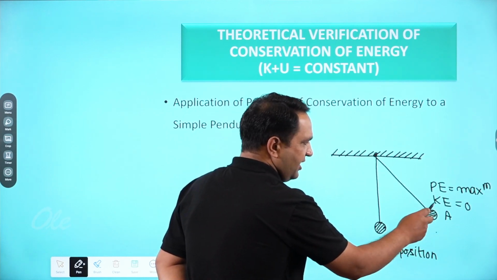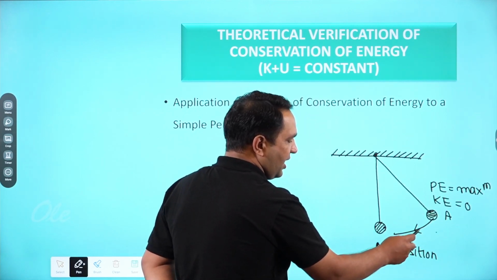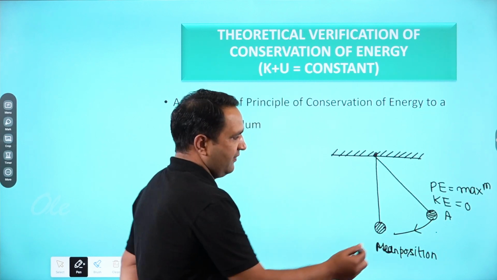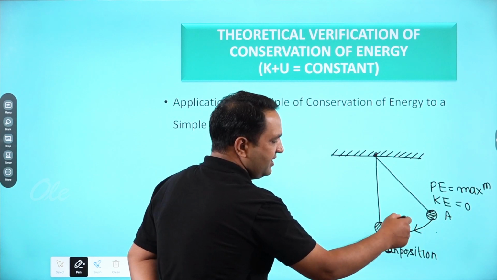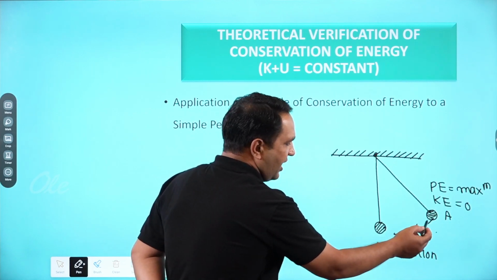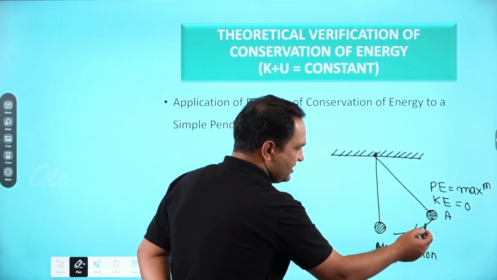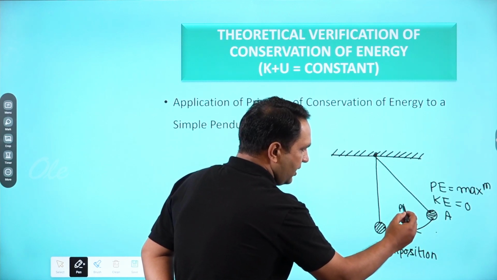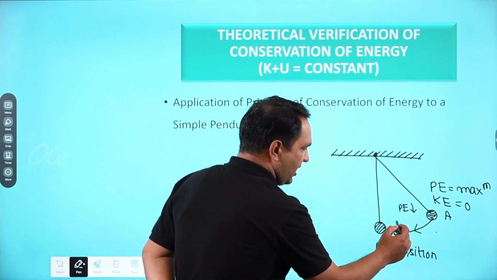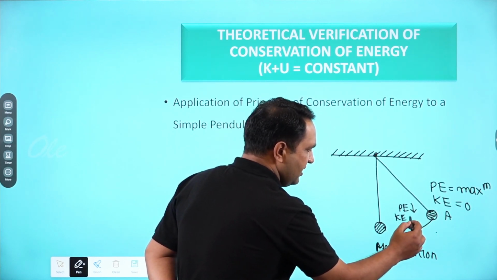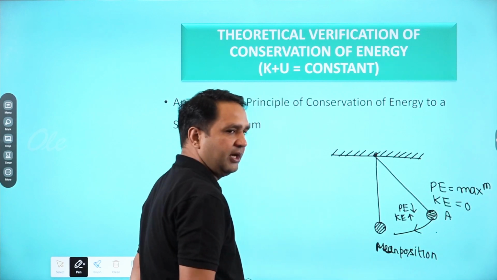Hence, the potential energy will start converting into kinetic energy. Whatever potential energy it was having will now convert into kinetic energy. So potential energy is continuously decreasing and kinetic energy is continuously increasing, right?